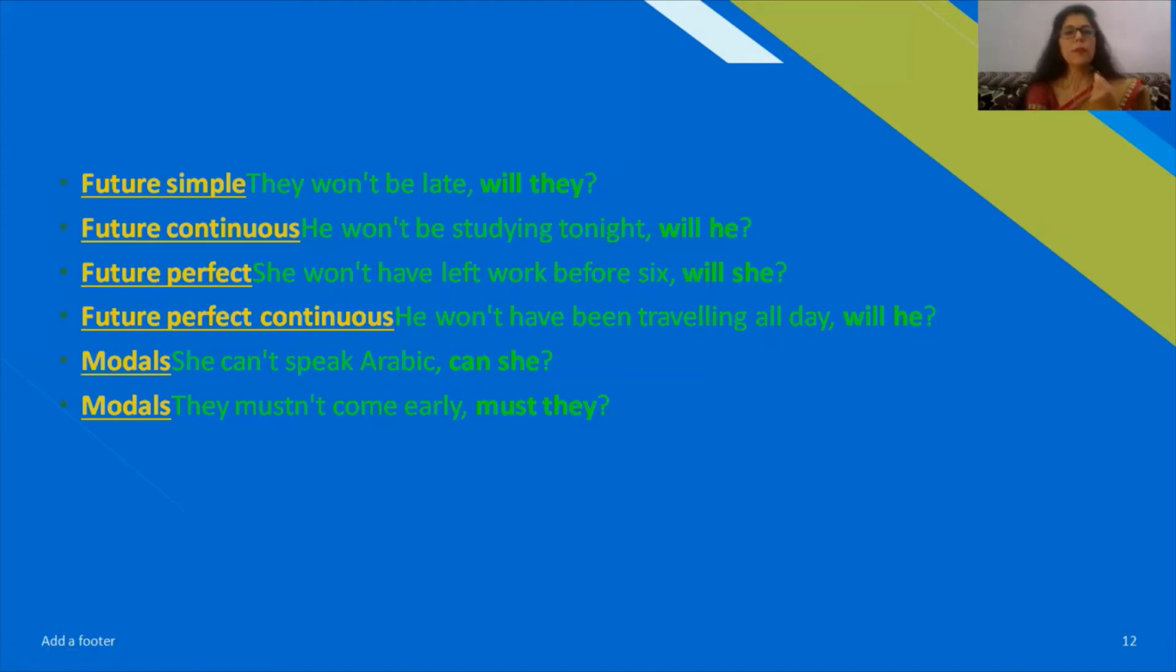They must not come early. So we will remove not from the modal and we'll place it here after the comma, and we'll write they must, then after that don't forget to put a question mark because it is a question tag.